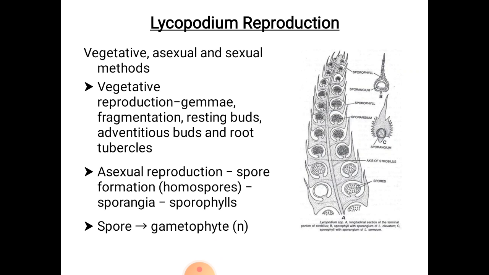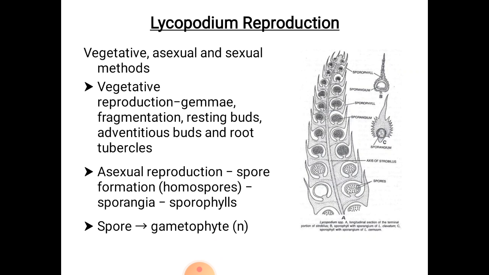Gemmae or bulbils are minute, ovoid structures or lateral outgrowths that develop at the stem apices. Example, Lycopodium selago and Lycopodium phlegmaria. Each gemma or bulbil is surrounded by thick and fleshy leaves. They store lots of reserve food material. They fall on the ground and develop into individual plants.